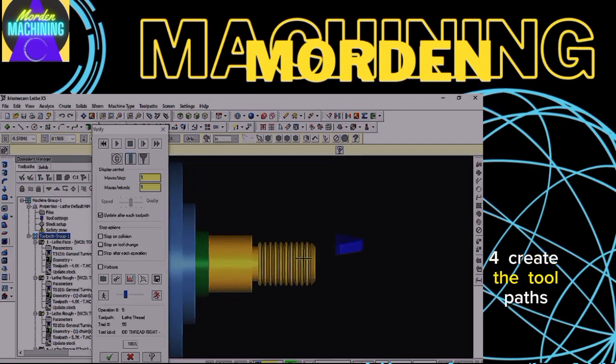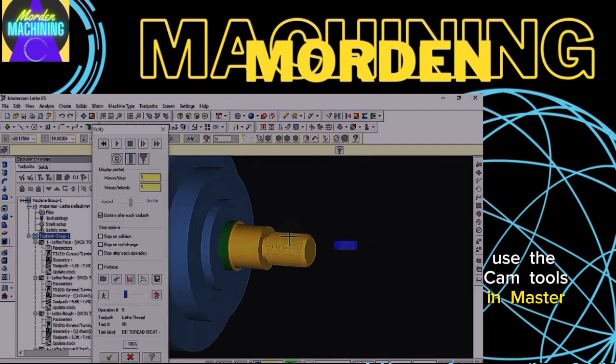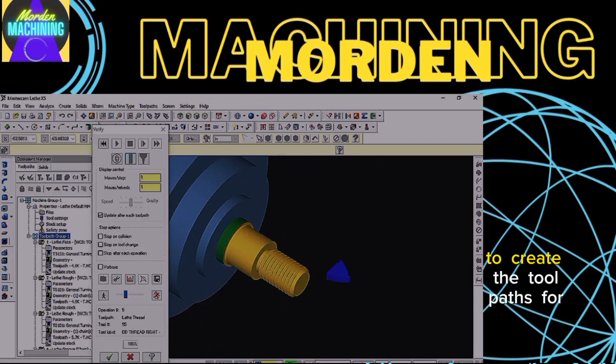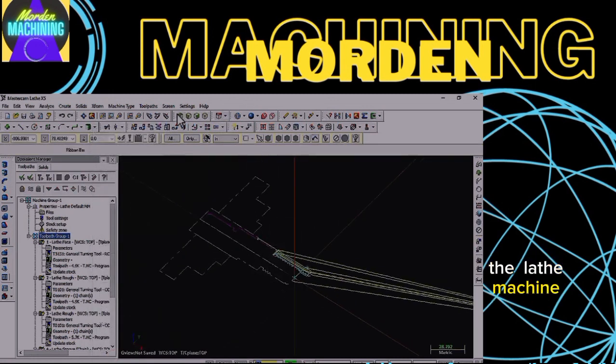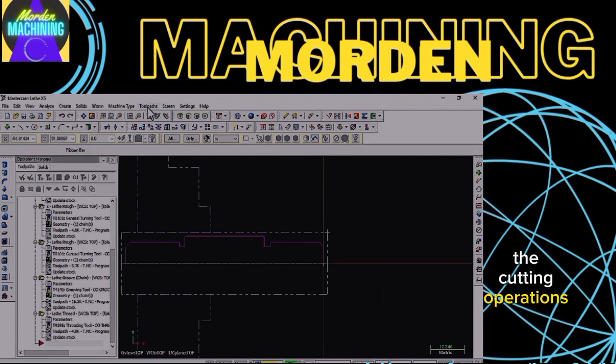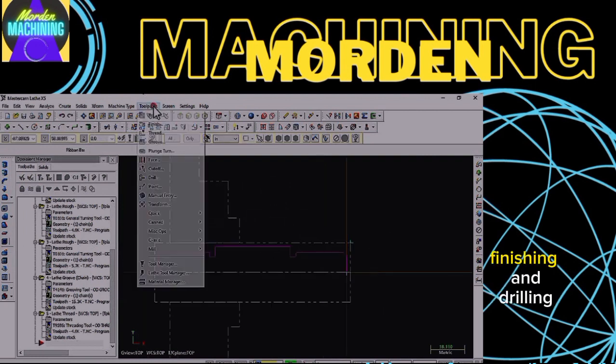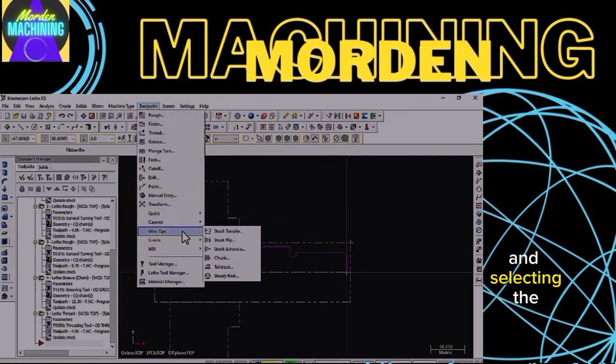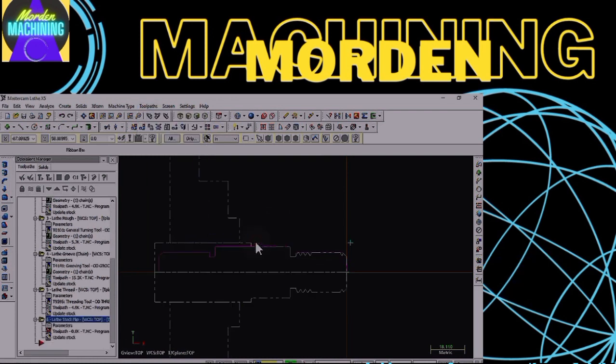4. Create the tool paths. Use the CAM tools in Mastercam X5 to create the tool paths for the lathe machine. This involves defining the cutting operations, such as roughing, finishing, and drilling, and selecting the appropriate cutting tools.